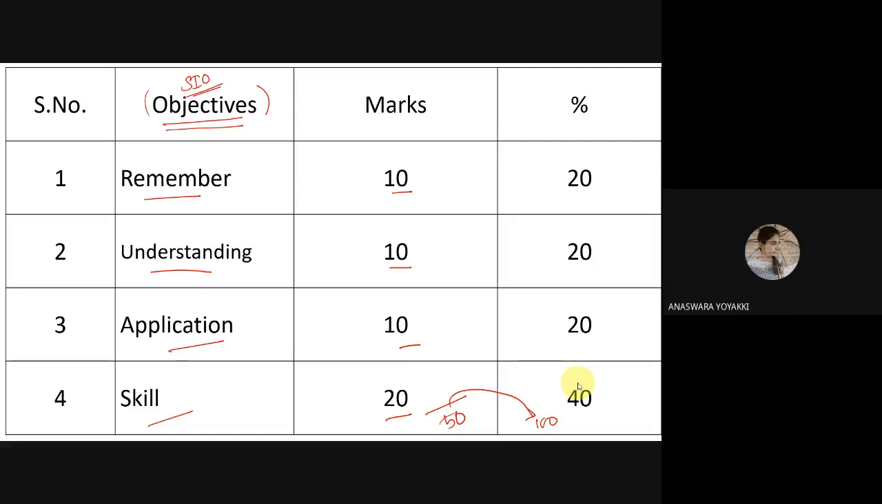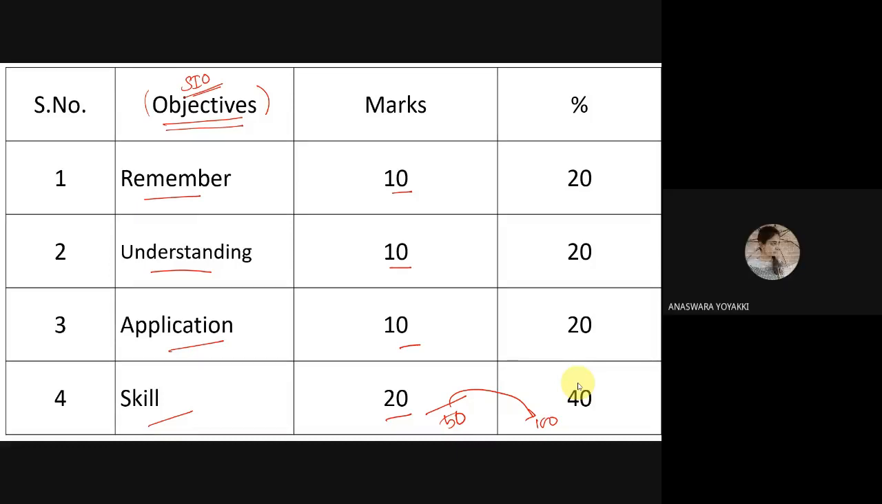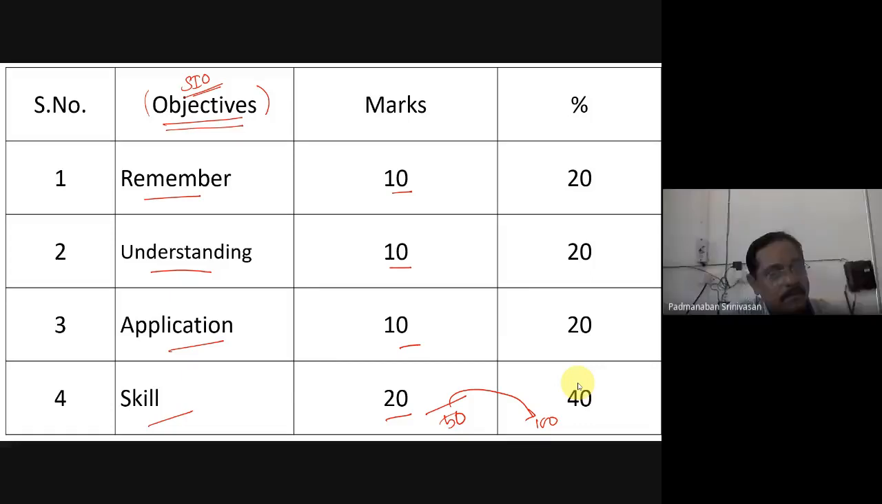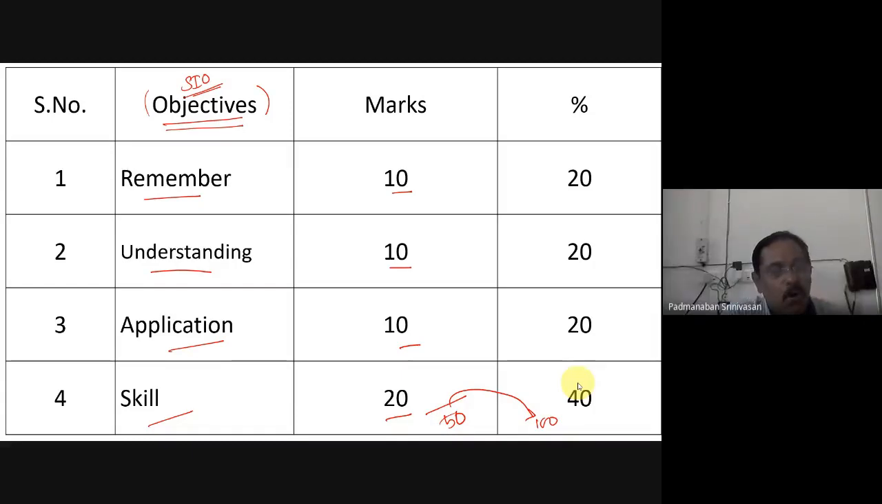Sir, based on LOTS and HOTS. Complete the answer, Anaswara. Sir, based on LOTS and HOTS, if the question is from lower order thinking skill, we will give comparatively lower maximum marks. For LOTS, we have to give lower marks. For HOTS, we have to give higher marks. Is that your answer? Yes, sir. Okay. Do all others agree, or does anyone have any other answer?